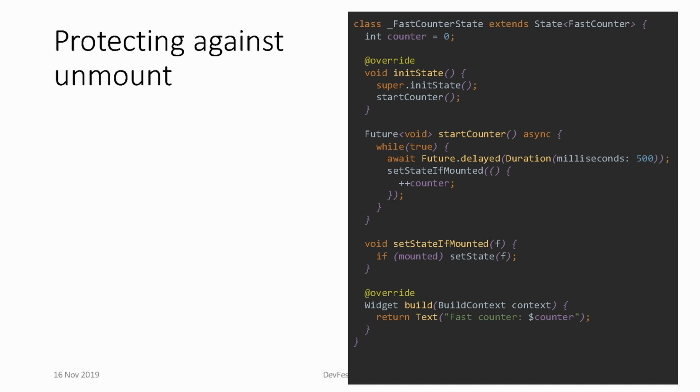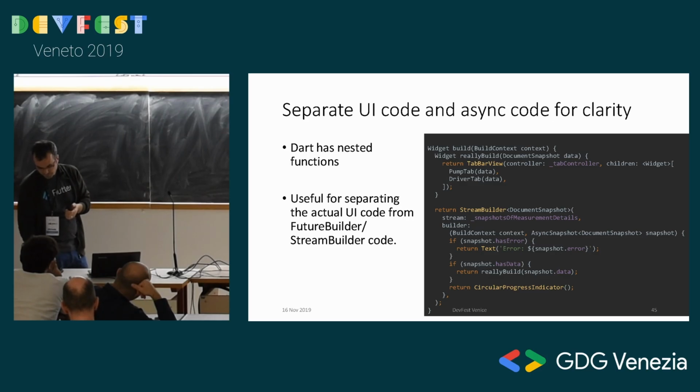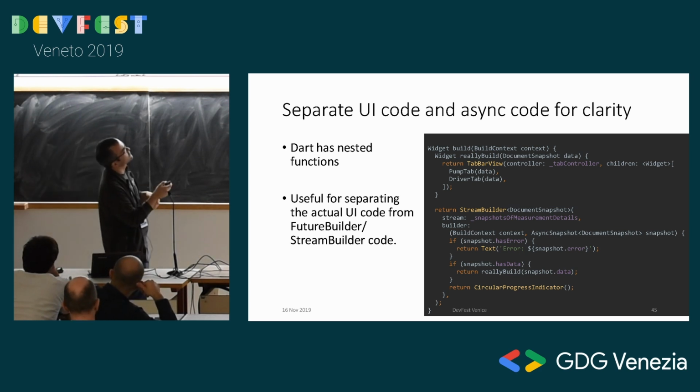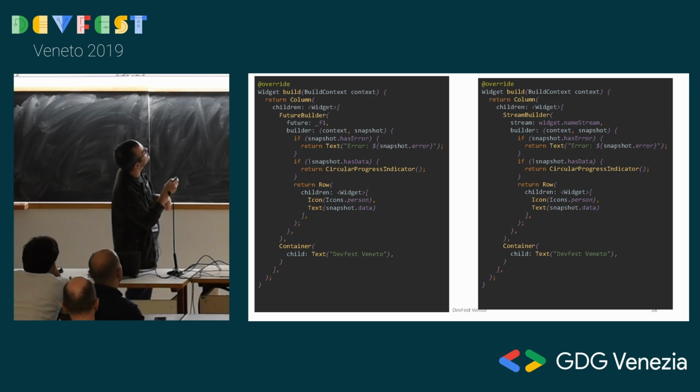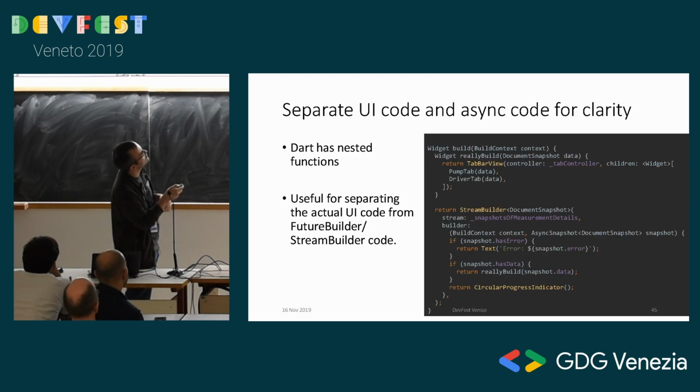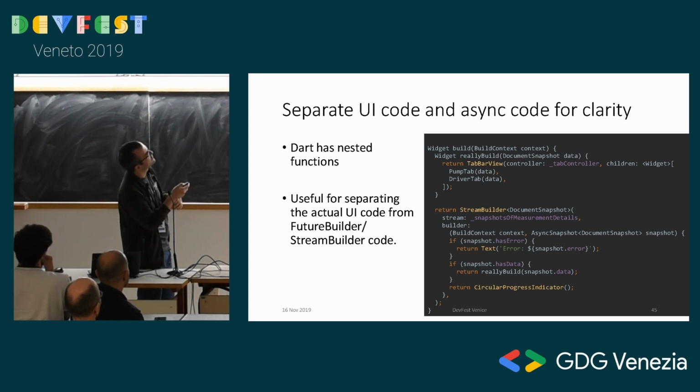Another way to get that future builder a little cleaner: I showed you earlier the future builder code. Let me show it again. So it's a handful. All this boilerplate code makes it kind of hard to see the UI code. So what I do is I use the local or nested functions of Dart. Dart has nested functions. In the build function, I can create a really build function. So the build function creates a stream builder. This is the boilerplate for it. If it's not ready, create a circle progress indicator. If it's ready, then build it, etc. Then call really build, yes.